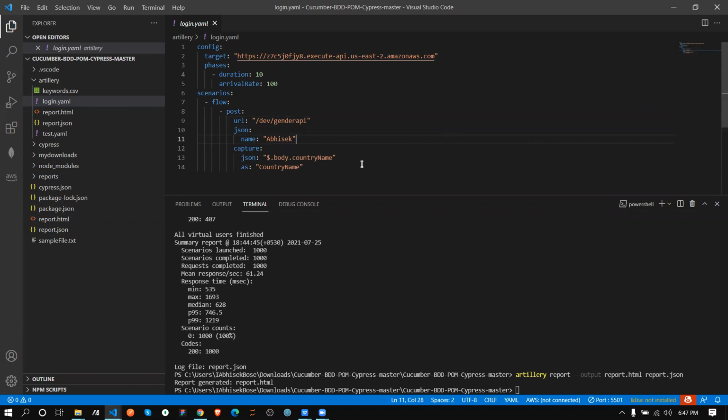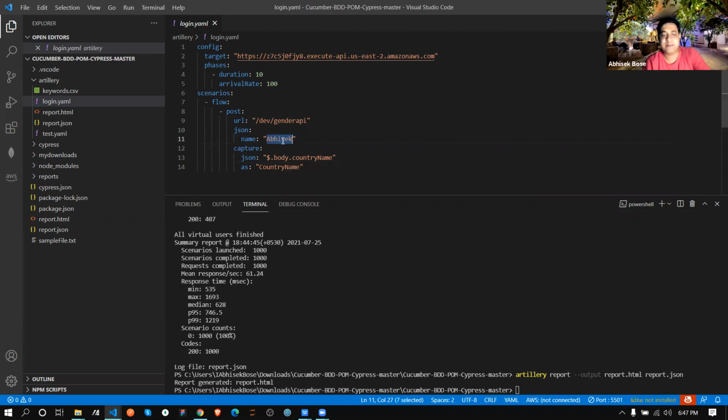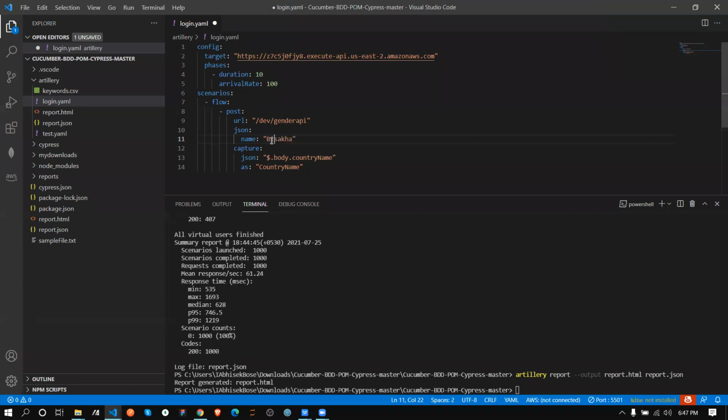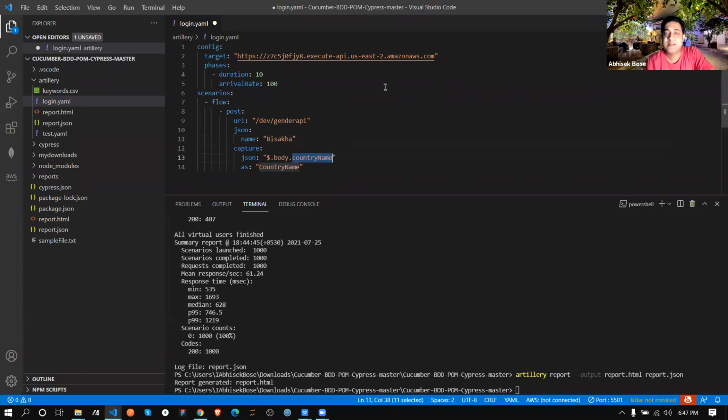Why do you need this name Abhishek and country name? I can give anything. I can give Vishakha over here also, no issue. But the country name, because in this API, whatever API I am calling, they return this country name as one of the fields, so I can't change that.